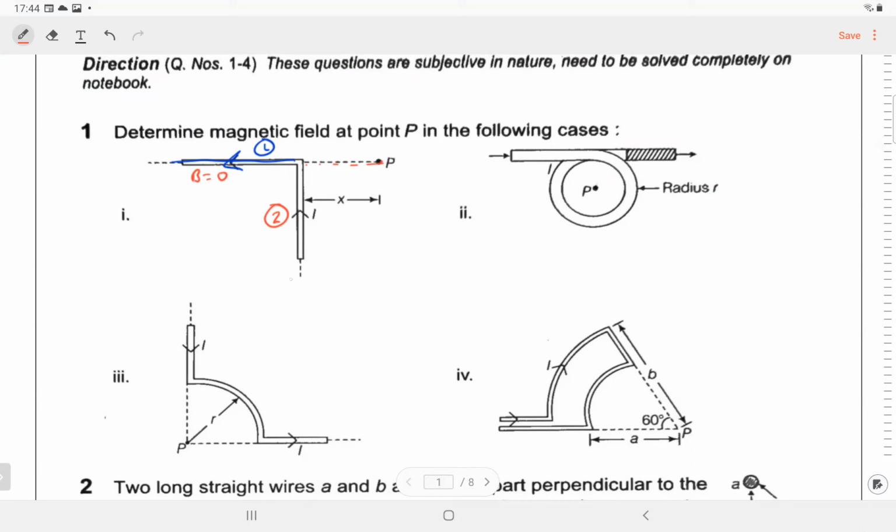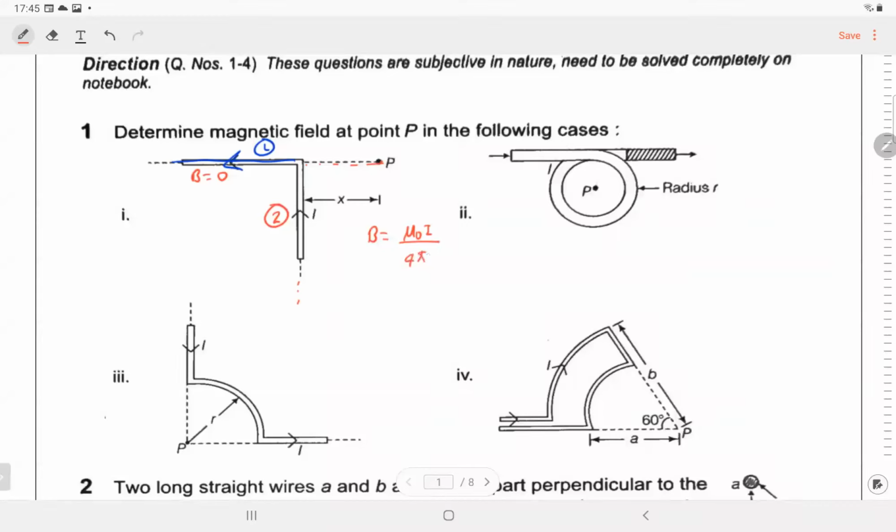We have the angle, it is going till infinity. So one is 0, other is 90. It's the case of semi-infinite wire. For a semi-infinite wire, the magnetic field we already know. Magnetic field due to semi-infinite wire is mu naught I by 4 pi x.